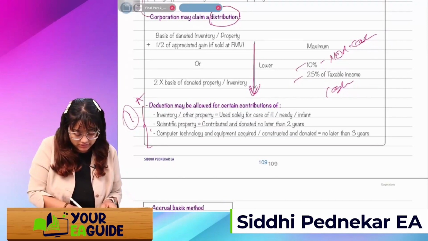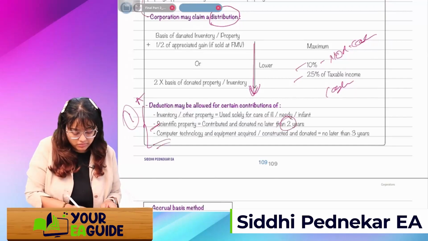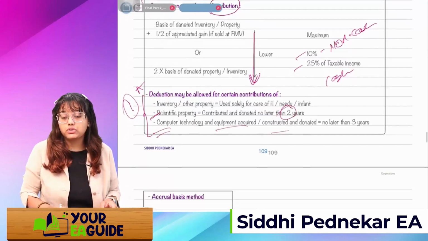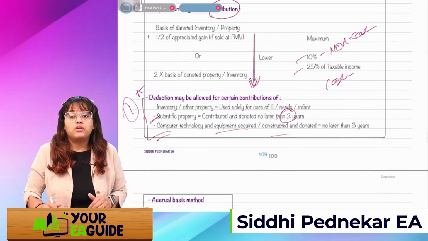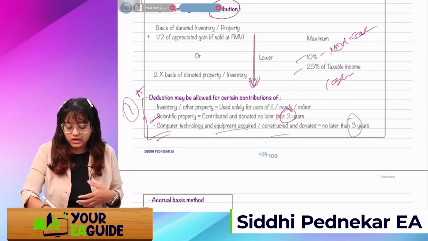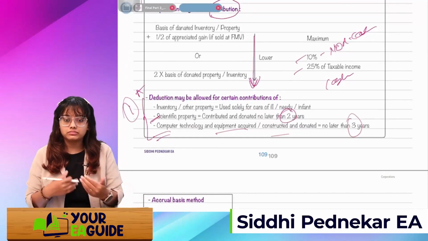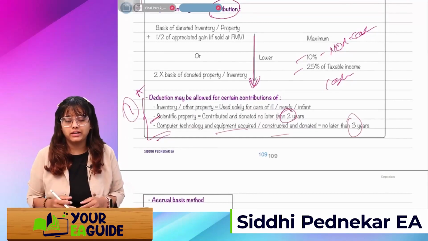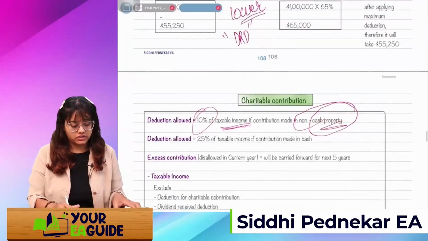See, if it's a scientific property, the limit is 2 years. If it's computer technology equipment acquired, constructed, and donated, the limit is up to 3 years from the purchase date. If you are donating it within that, then you can take a deduction for this donation.